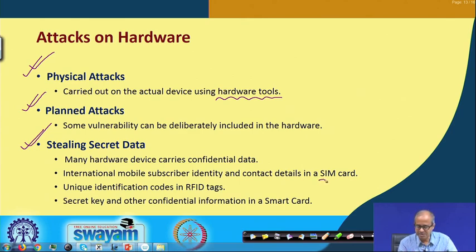Like when you talk about a SIM card, there is something called International Mobile Subscriber Identity, IMSI. This is a unique number. Someone can steal that from my mobile number, so that someone can try to clone it. Then for RFID tags also, there is something called a unique identification code. Every RFID tag has a unique code associated with it. Someone can steal that. Someone can forge an RFID code with that same code, okay, to duplicate it.